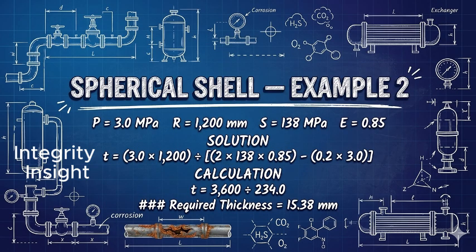Substituting into the spherical shell equation, the required thickness equals 3 multiplied by 1,200 divided by 2 multiplied by 138 multiplied by 0.85 minus 0.2 multiplied by 3. The numerator is 3,600. The denominator is 234.0. Therefore, the required thickness is 15.38 millimeters.